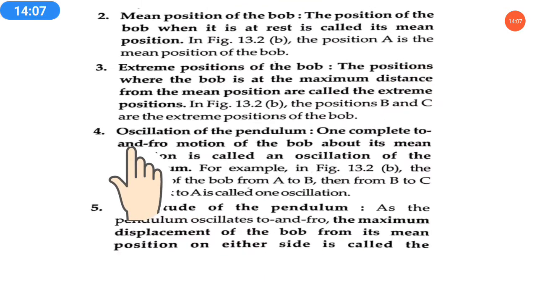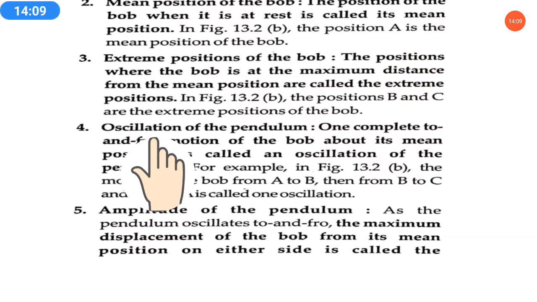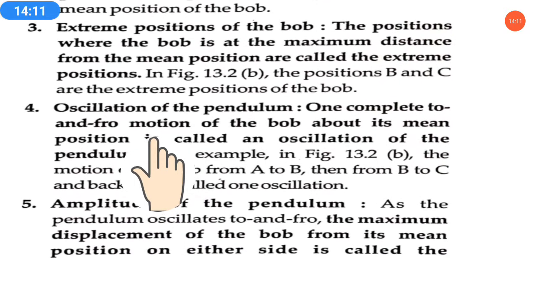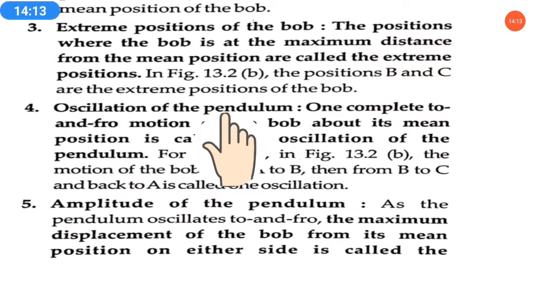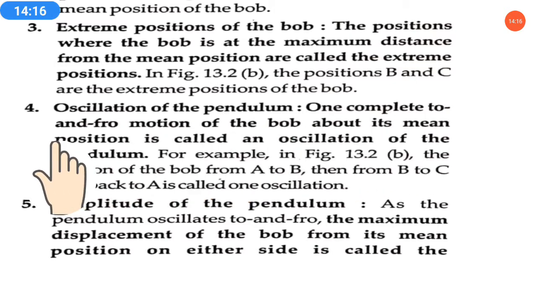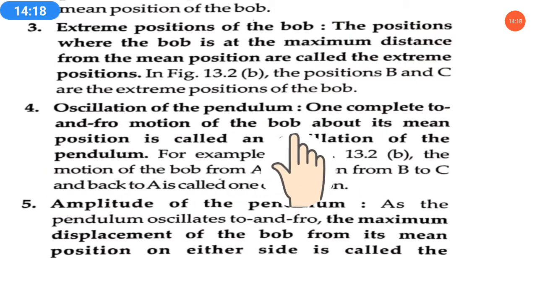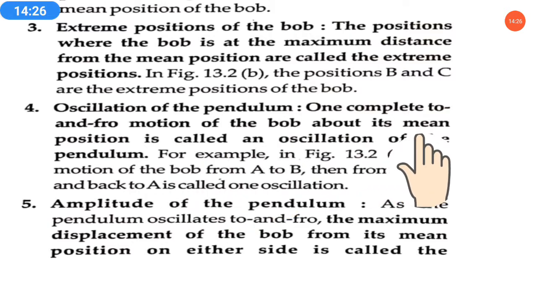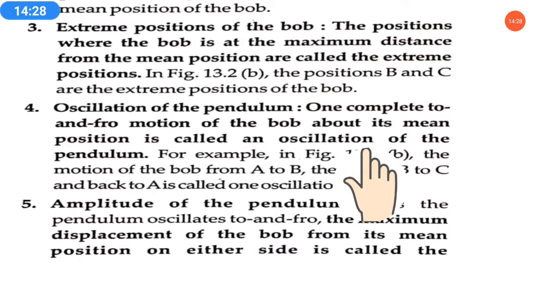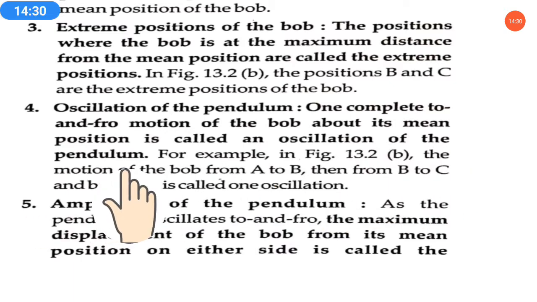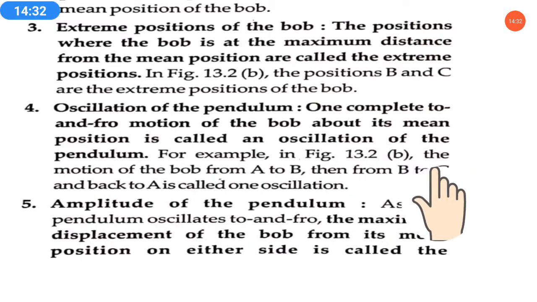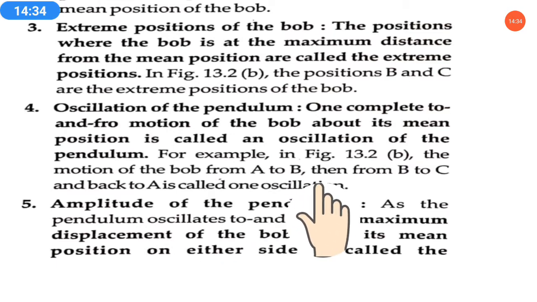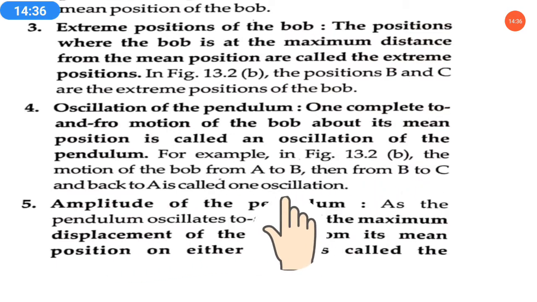Fourth point, oscillation of the pendulum. Oscillation means movement of the bob. One complete to and fro motion of the bob, to and fro meaning back and forth. One complete back and forth motion of the bob about its mean position is called an oscillation of the pendulum. For example, in figure 13.2b, the motion of the bob from A to B, then B to C and back to A is called one oscillation.